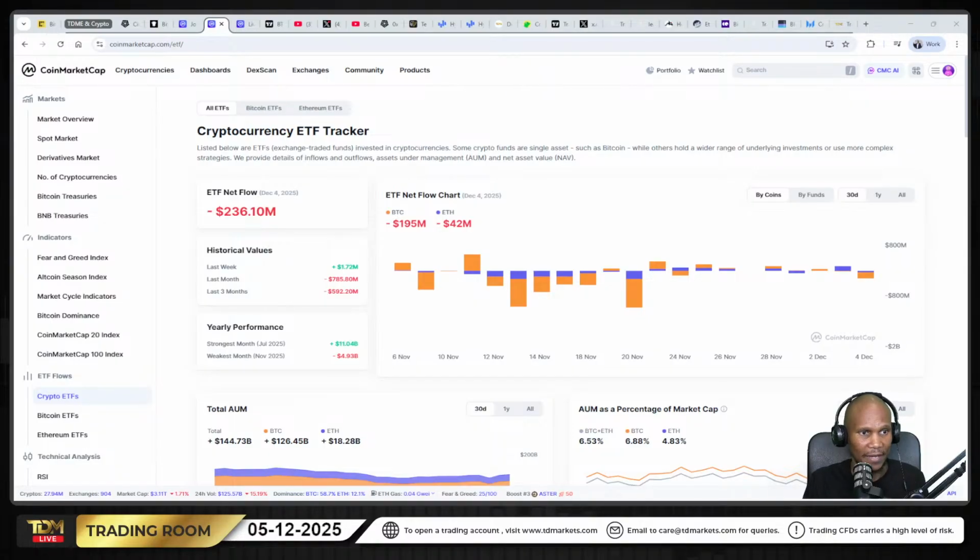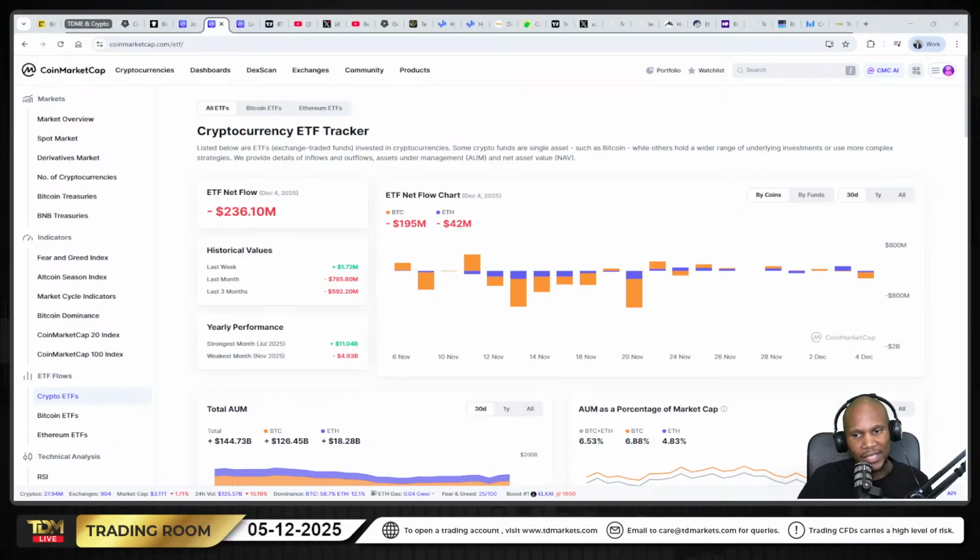Now, this ETF can be traded on your traditional stock exchange, like your NASDAQ or your New York Stock Exchange. So ETF, exchange traded fund, and crypto ETF is that fund that tracks the price of that cryptocurrency. Here we're going to be talking about the Bitcoin ETF as well as the Ethereum ETF. So the crypto ETF inflows and outflows basically means how much money big investors are putting in or taking out of these Bitcoin or Ethereum ETFs.